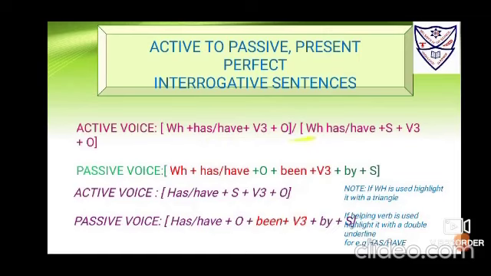So that will be used here. In this case, you will have a subject. Okay. When has she submitted the work? Okay. Like this. Now passive voice, same WH is to be brought down because it is a triangle. WH is a best friend with helping verb, as we have repeated again and again. Then you have to bring the object.